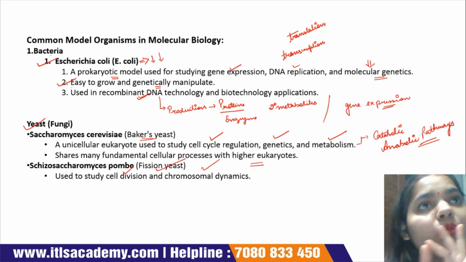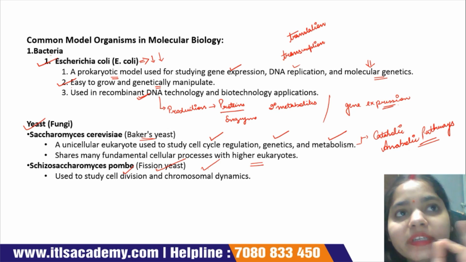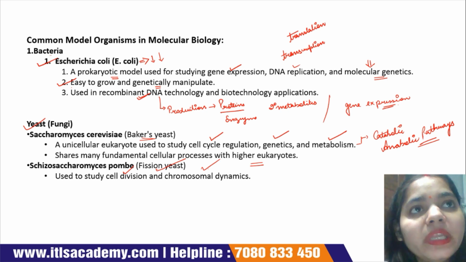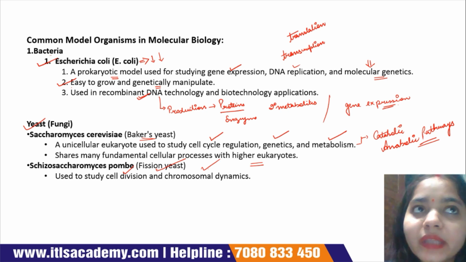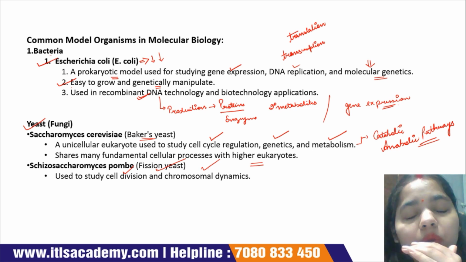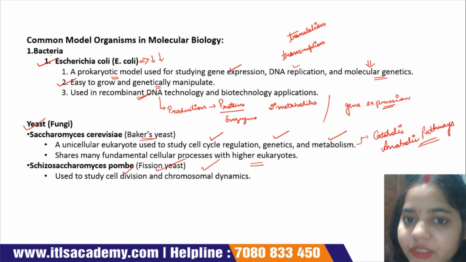E. coli plays the most important role in rDNA technology for the production of proteins, enzymes, and other metabolites, and also to study the gene expression system.